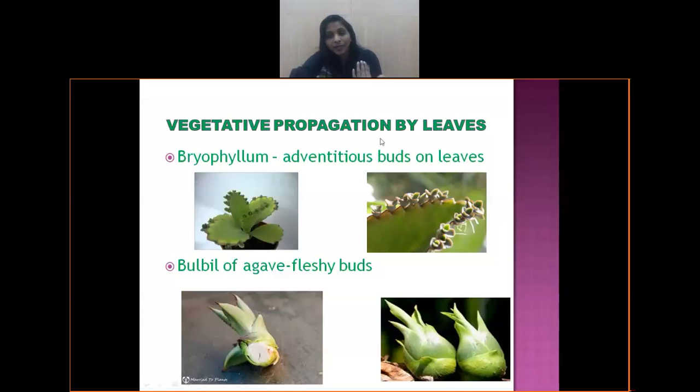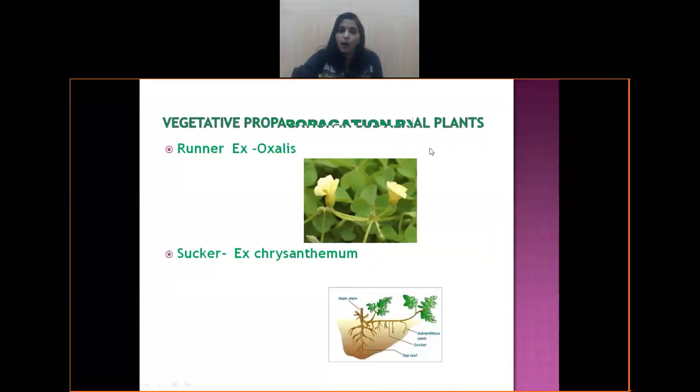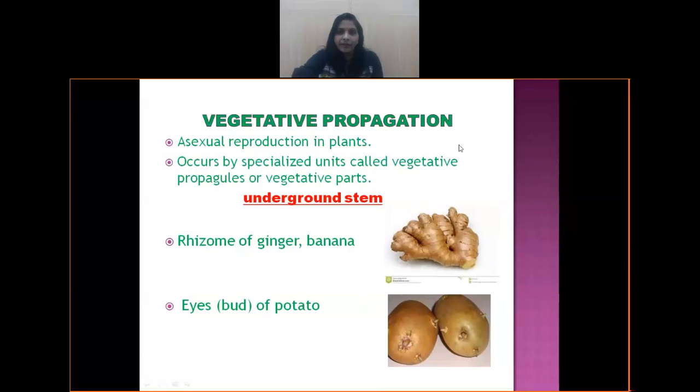And vegetative propagation also takes place by the leaves. So one by one, in detail, we will be doing it. First let's take the underground stem modification. Now different names have been given to this underground stem modification. For example, first one, in case of ginger or banana, we give the name rhizome.